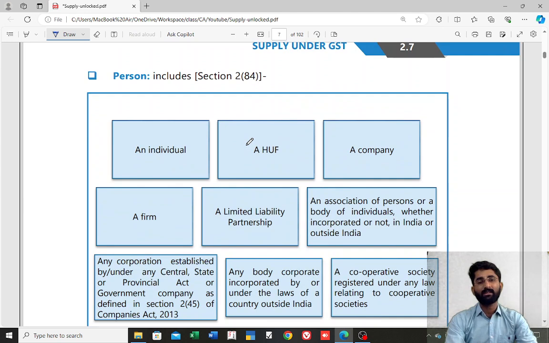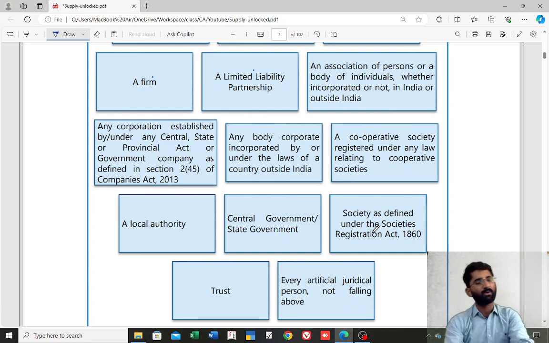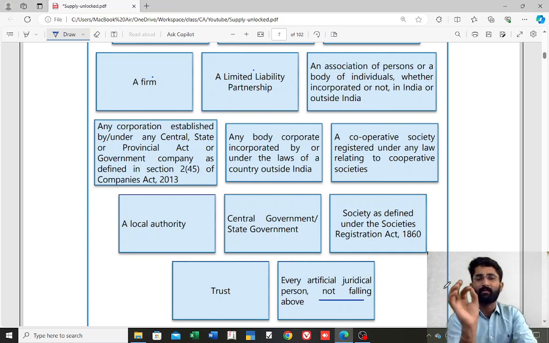Next, a person can be an individual, an HUF, a company, a firm, an LLP, or an association. Body corporate, central government, local authority, trust, every artificial juridical person, all these are considered as a person, same as the definition given in your Income Tax Act.